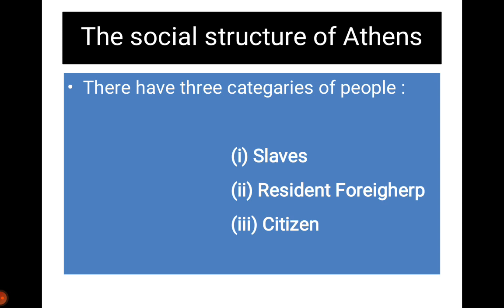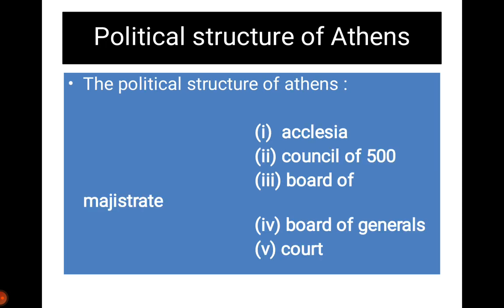Then we discuss the political structure of Athens. The political structure of Athens is of this type: the Ecclesia, Council of 500, Board of the Magistrate, Board of the Generals, and Court. First of all, we discuss the Ecclesia. Ecclesia means assembly. All the citizen class were members of the Ecclesia. The qualification for the Ecclesia is 20 years of age. Whoever in the citizen class has reached 20 years is a member of the Ecclesia.